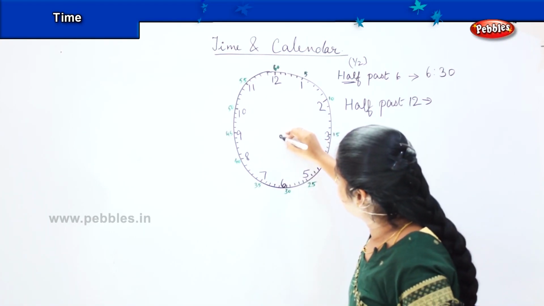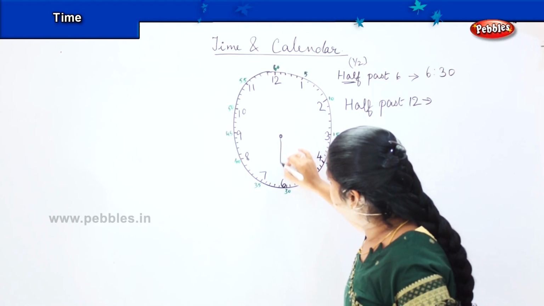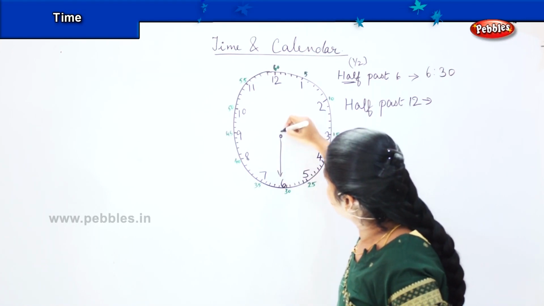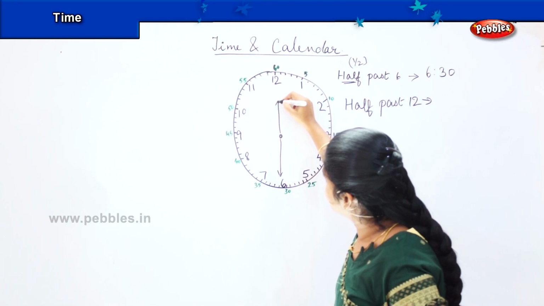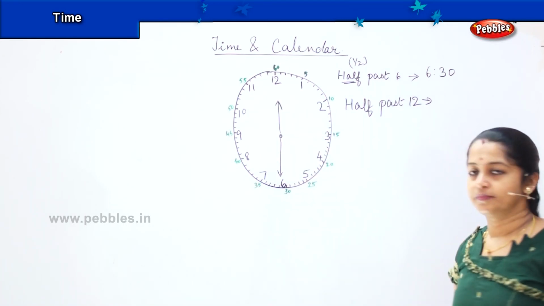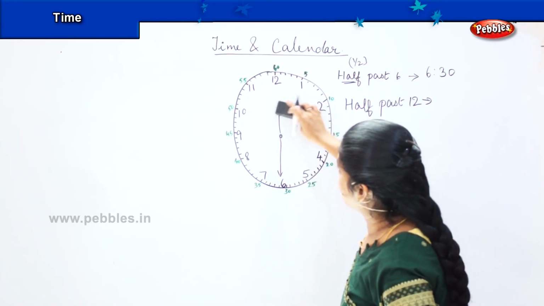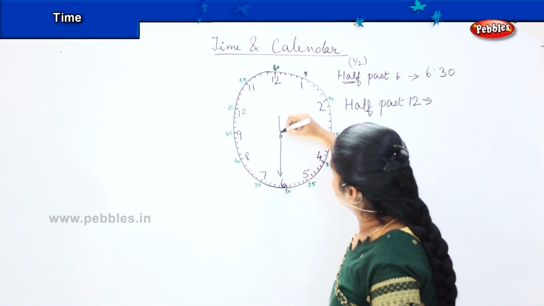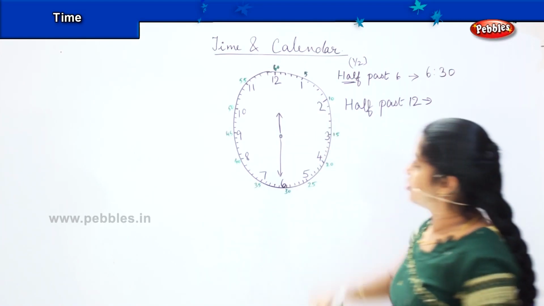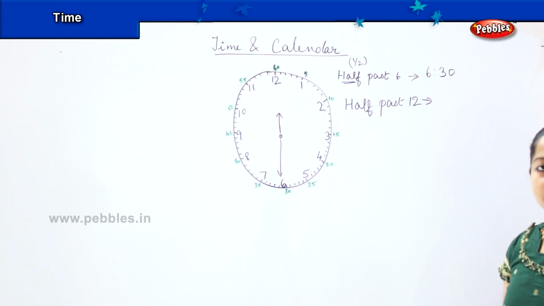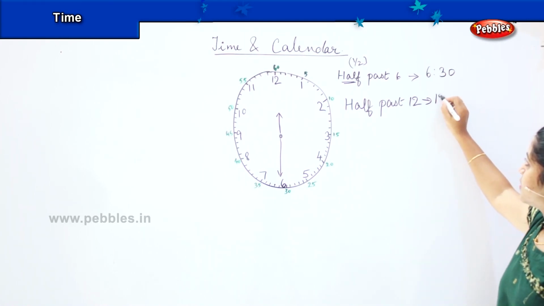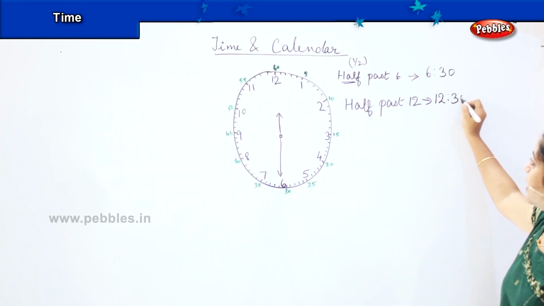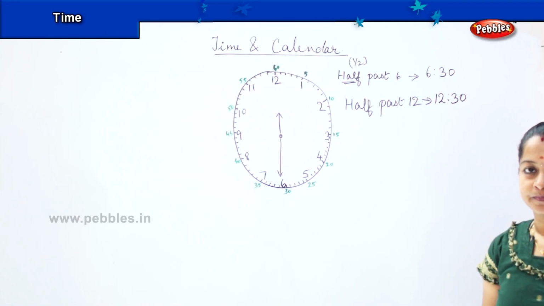I will draw my bigger needle on 6 and my smaller needle on 12. Okay, I'll make it shorter for you to understand. So my smaller needle will be on 12. So this is called half past 12, which is nothing but 12:30.